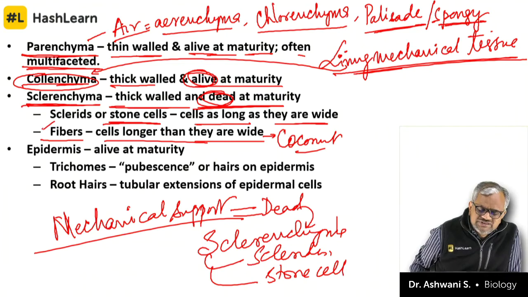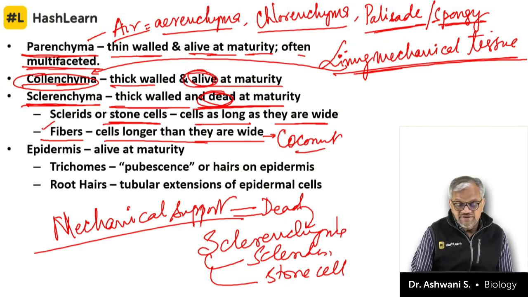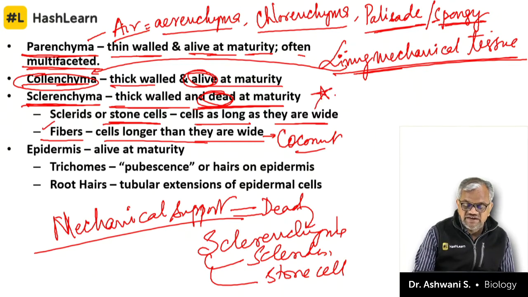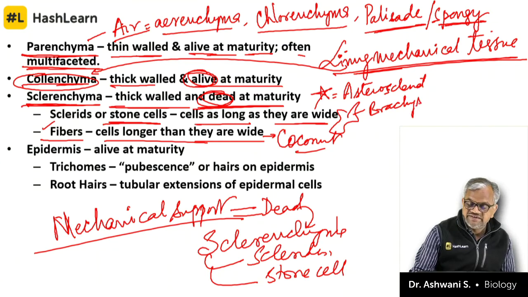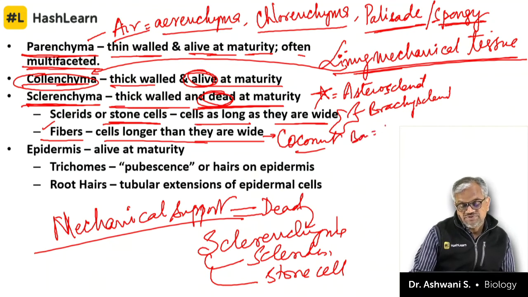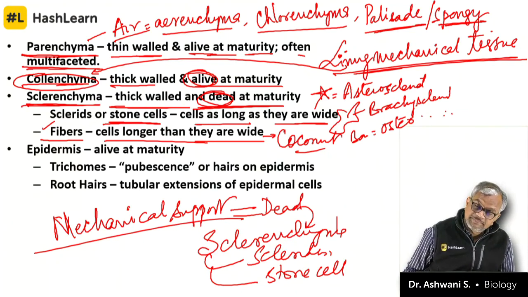Stone cells are variously shaped. If they are star shaped, they are called asterosclerites. If they are abnormal shape, they are called brachysclerites. If they are bone shaped, they are called osteosclerites.